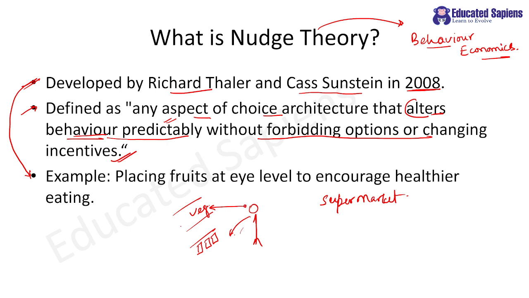Sometimes you will find a similar kind of nudge. You will find that supermarkets place the items which they want to promote, right? So please remember, promotion items they will put at your eyesight level so that you see them and get attracted towards them. So these are kinds of subtle nudges. They are not curtailing your choice. You still have the option to pick up the Maggie instead of vegetables.